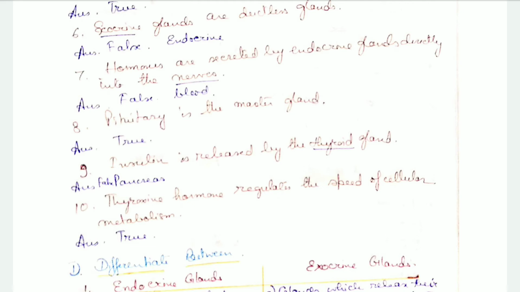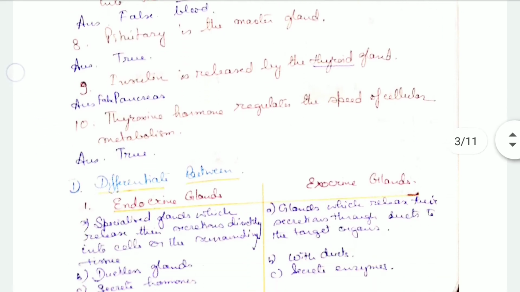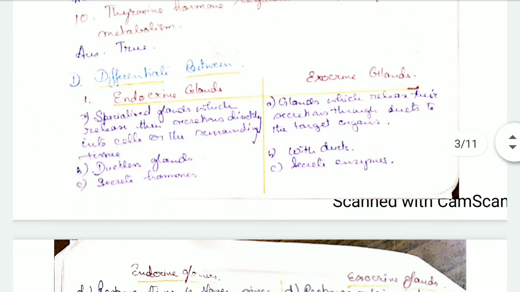Pituitary is the master gland. That's true. Insulin is released by the thyroid gland. That's false. It's released by the pancreas. The thyroxine hormone regulates the speed of cellular metabolism. That's true. Now differentiate between exocrine and endocrine glands.